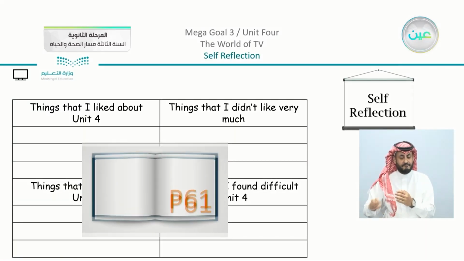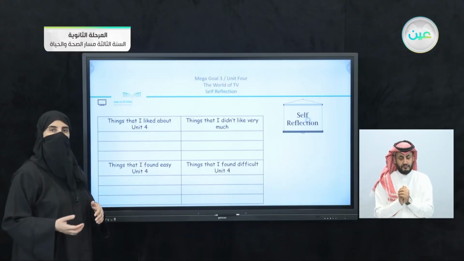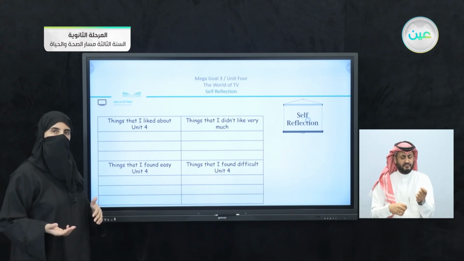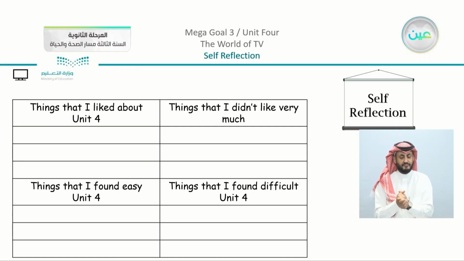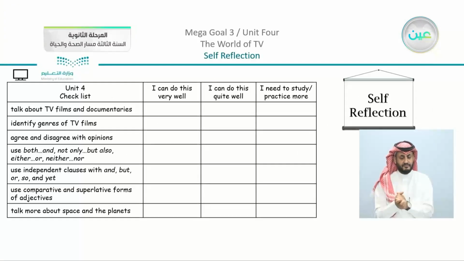So you can see on page number 61, we have the same table as we have had or discussed before. We have the things that I liked about Unit 4. You can just write down the notes, or the things that you didn't like very much. Things that I found easy in Unit 4, you can also write here, or the things that you found difficult. We have the check table here. As usual, we have, I can do this very well, I can do this quite well, and I need to study or practice more. So we have here to talk about TV films and documentaries.